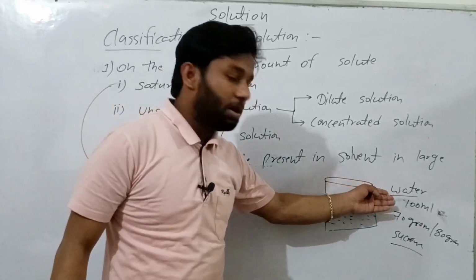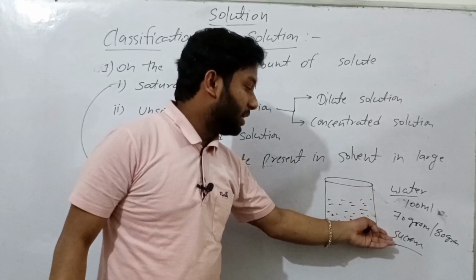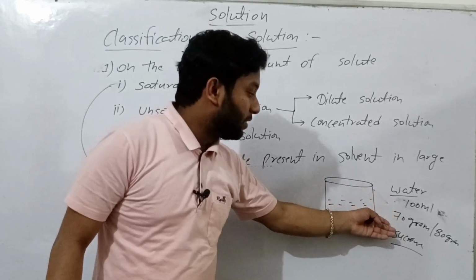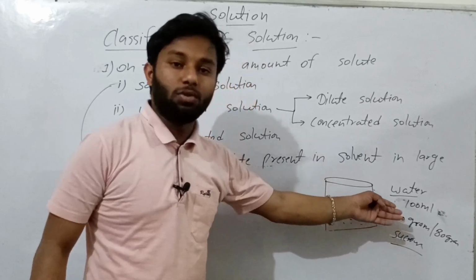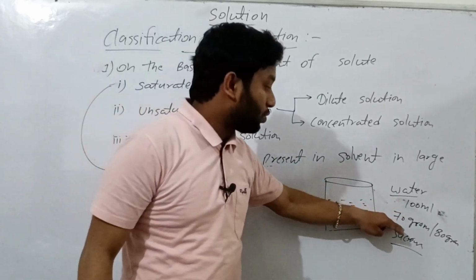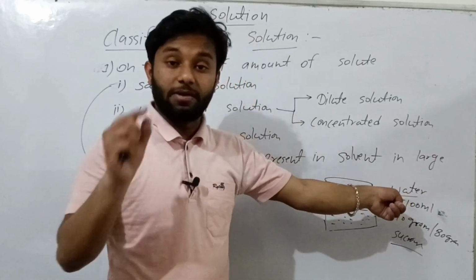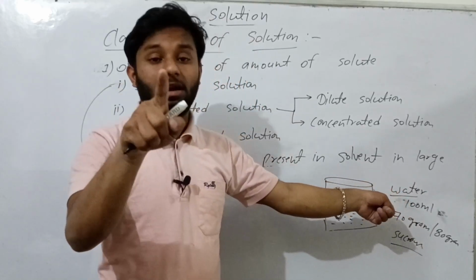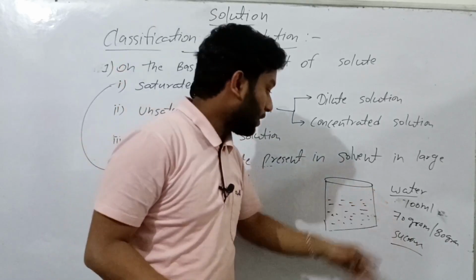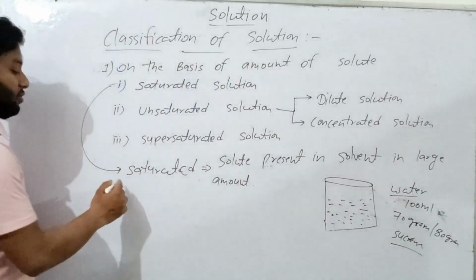Here we have the example of 100 ml water and 70 gram or 80 gram sucrose, because 70 or 80 gram sucrose in 100 ml water is a very large amount for making a solution. That type of solution is known as a saturated solution.